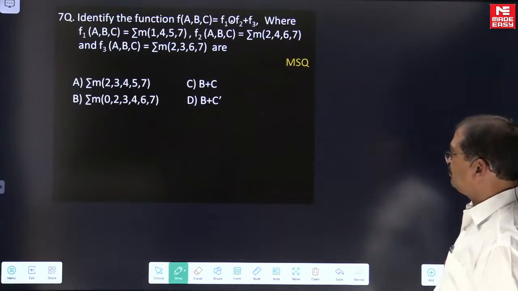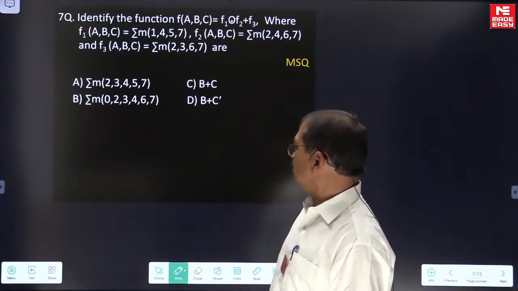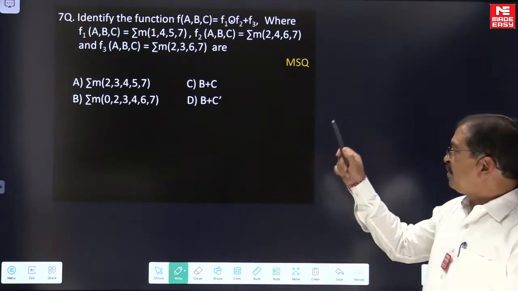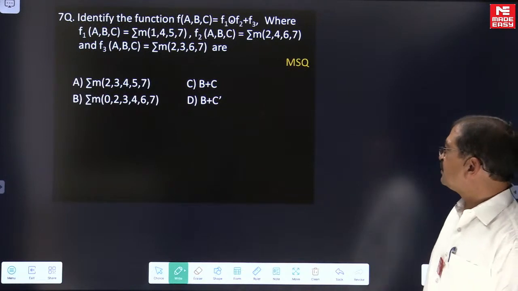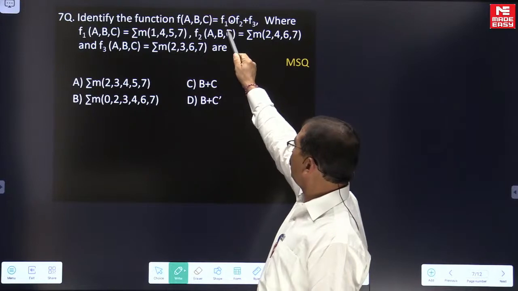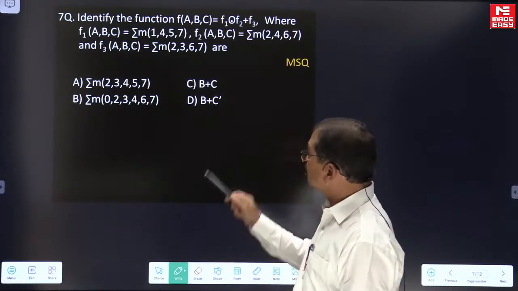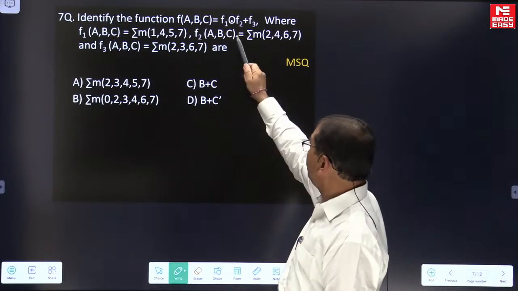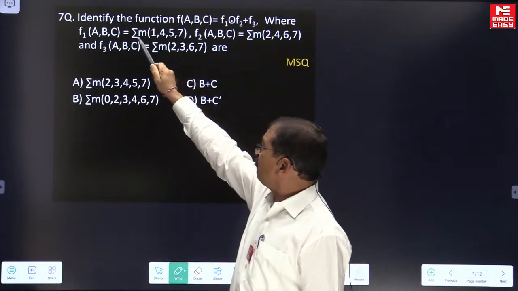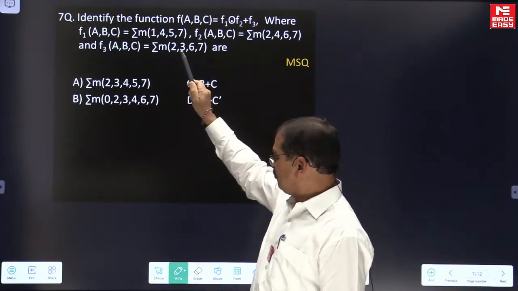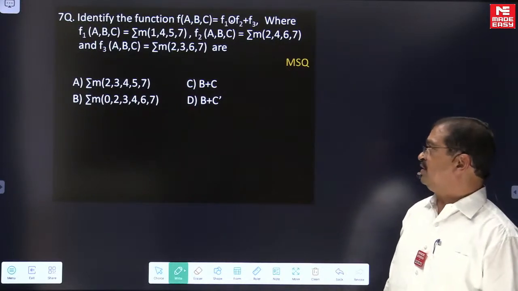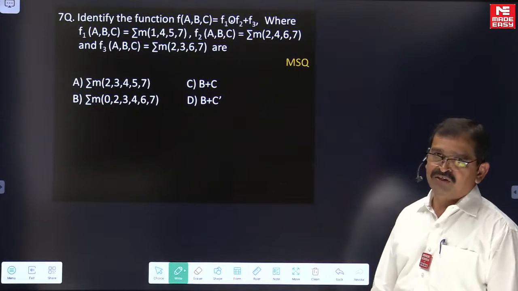Let's move to the next question. It is also an MSQ question. Read the question well. Function f is defined as XNOR between f1 and f2, or with f3. The minterms of f1, f2 and f3 are given in the question data. You need to identify what the function f is.